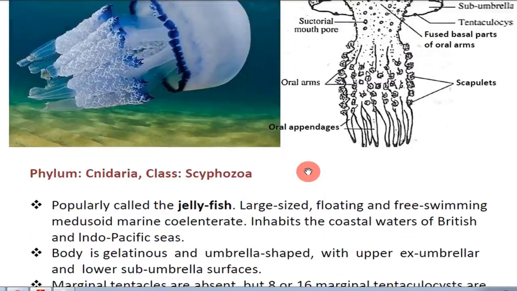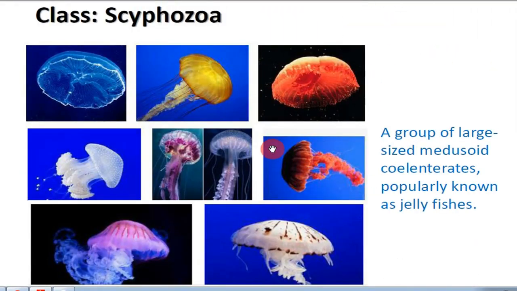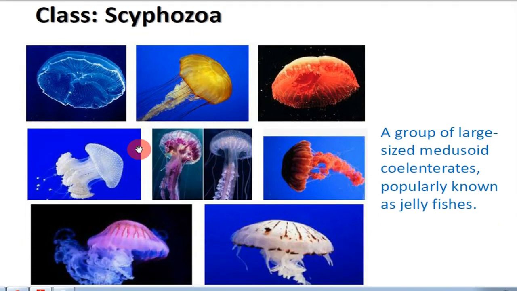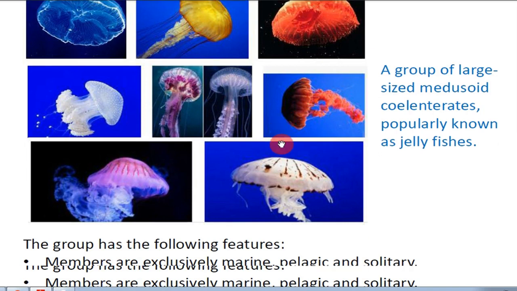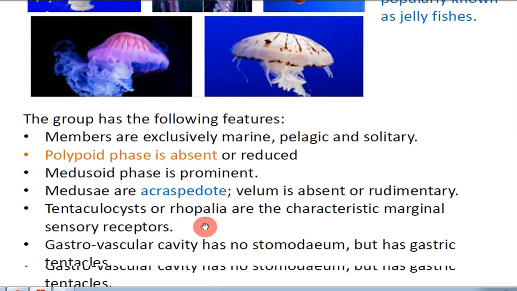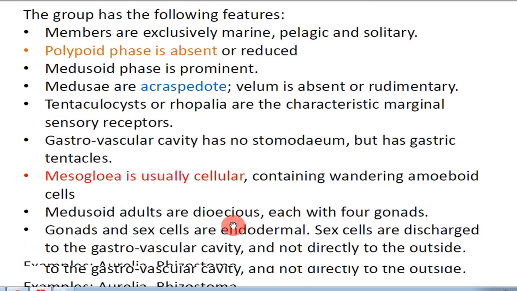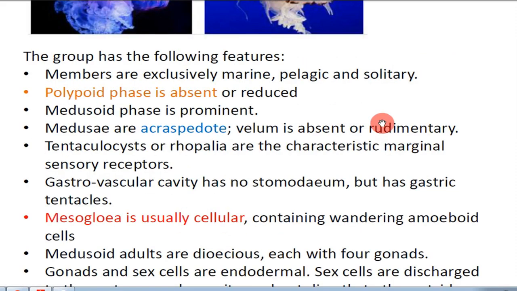I hope you understood the topic very well. The important point to note is that in class Scyphozoa, all of them are medusoid individuals. They are commonly called jellyfishes. They are exclusively marine and acraspedote. They have no velum on their medusa and their mesoglea is usually cellular. Thank you very much for listening to the class.